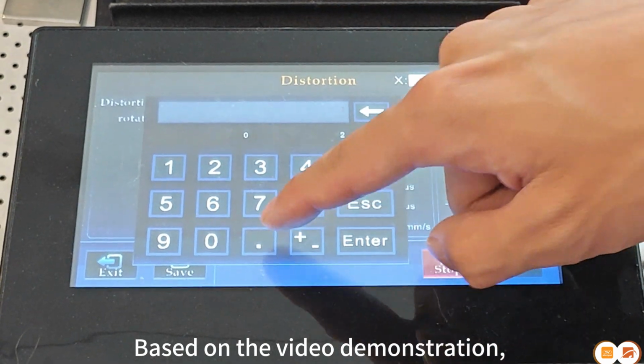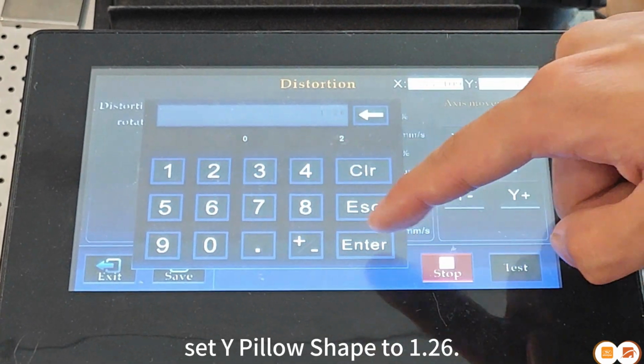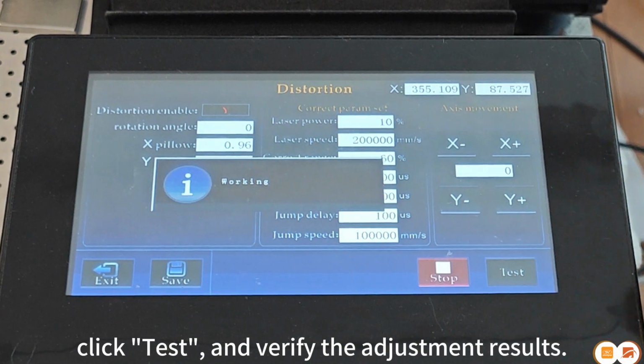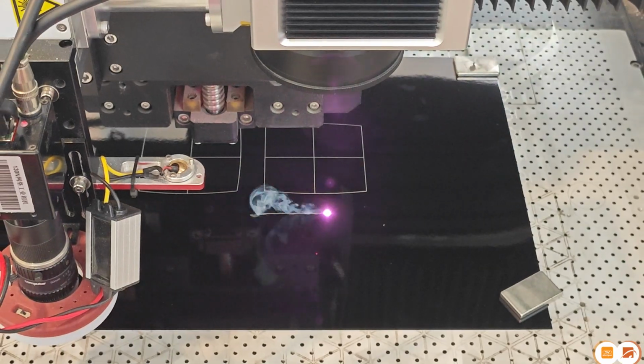Based on the video demonstration, set Y kilo shape to 1.26. Move the Y axis by 100. Click Test and verify the above result.